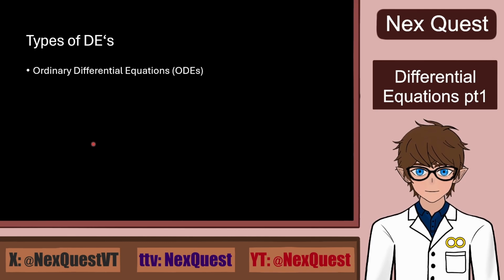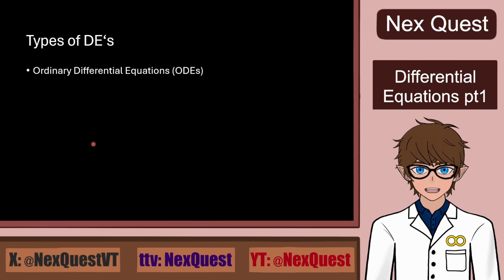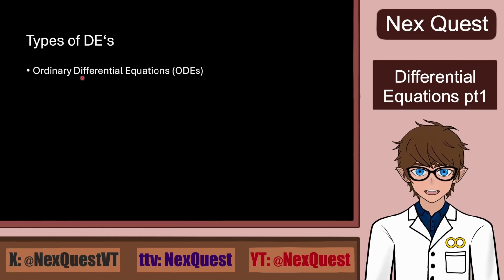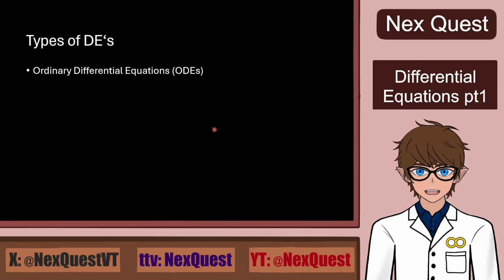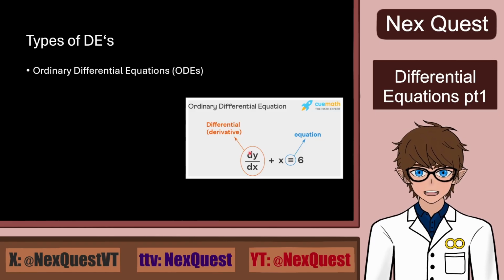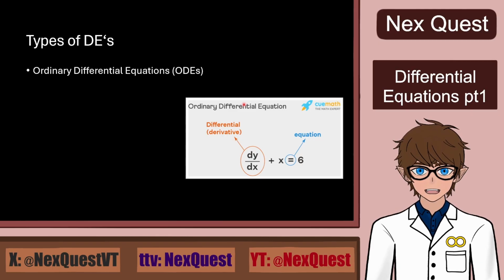But yes, here will be a list of a few different types of differential equations, starting off with ordinary differential equations, which is an equation involving an unknown function of a single variable, its independent variable, and its derivatives. So something like this. We have a certain function, the variable, the derivative, and this is just one example of an ordinary differential equation.